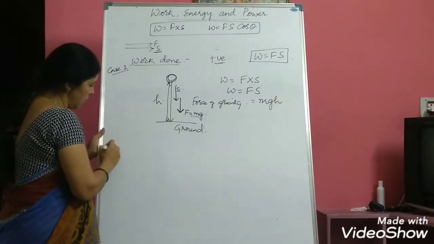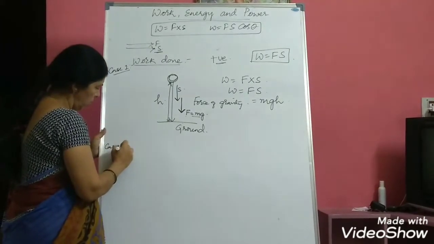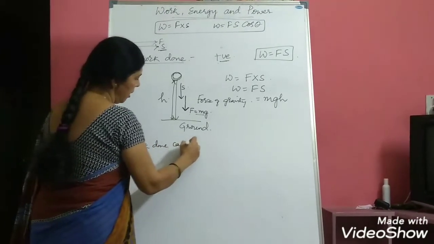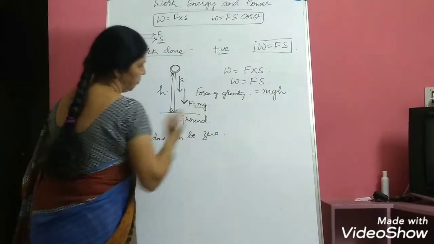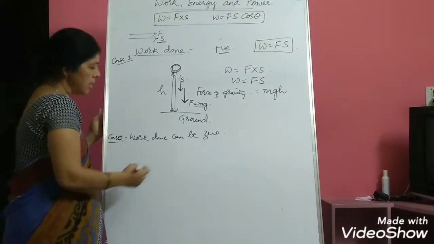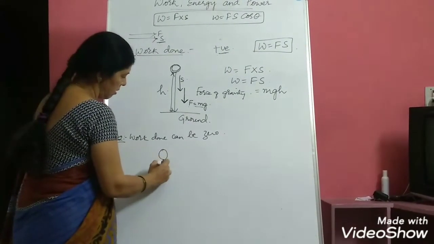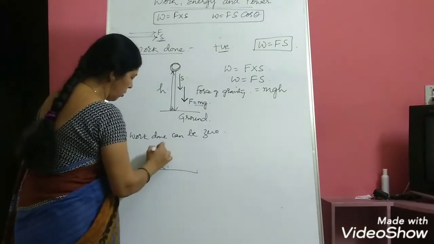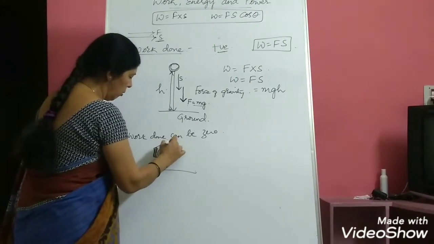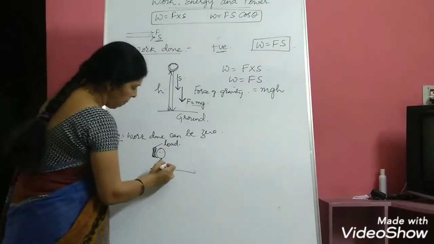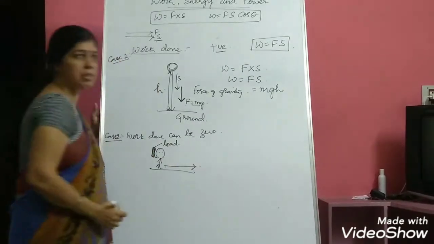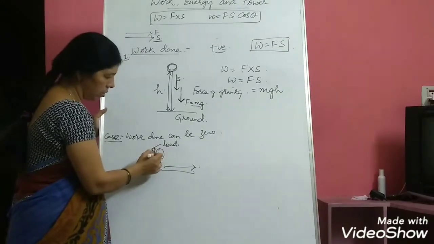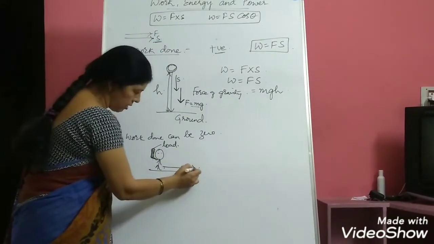Now let us take case 2, where work done can be 0. Now consider a man. He is carrying a load on his shoulder. So this is the load, and the man is moving in this direction. So this person is carrying a load on his shoulder and he is moving in this direction.